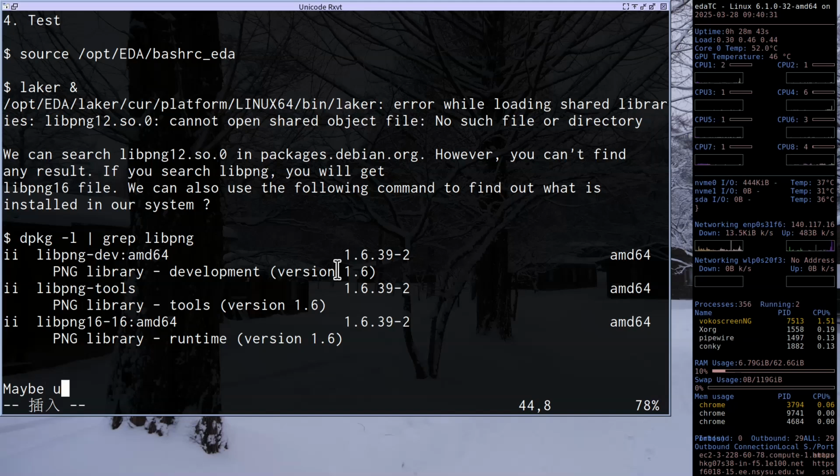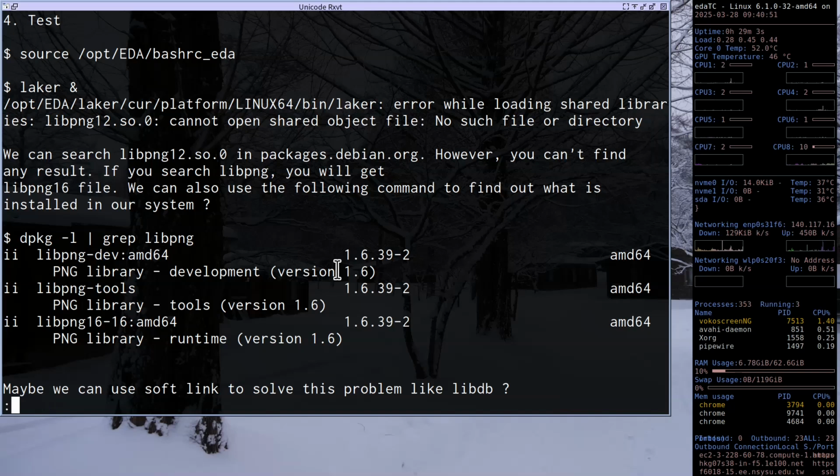Maybe we can use a soft link to solve this problem. Remember, last time we solved this problem using a soft link. We installed libdb 5.3, right? But Virtuoso requires libdb 4.7. So I told you to create a soft link, right?